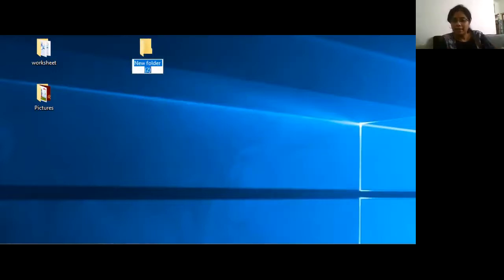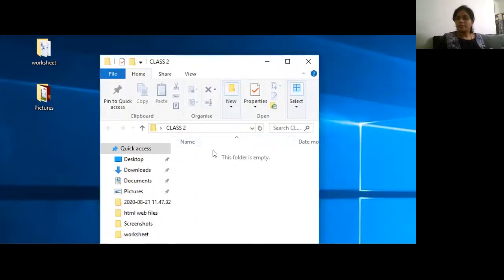I can name it anything and I'll put it as class 2. So my class 2 folder is ready. Whatever I want to write, I want to keep in class 2 folders, I will keep inside this folder.